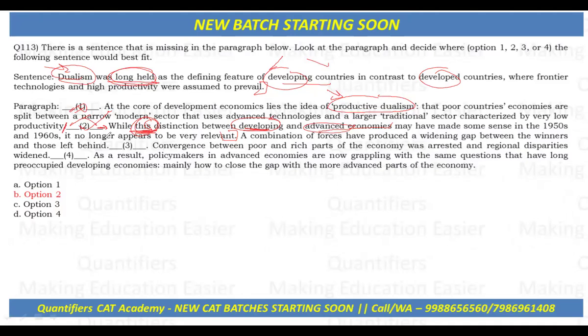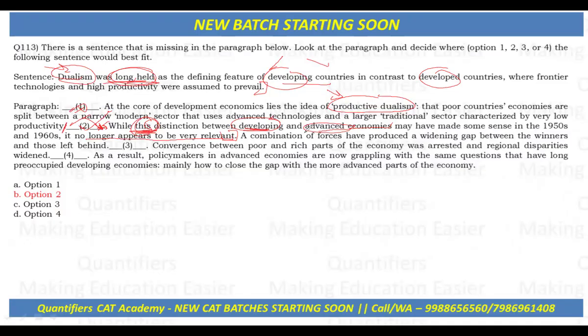And then later on it says that it is no longer relevant, it is outdated now, right? Outdated, and here it was long held, so long held means that it is not applicable right now. So that's the same case, we can see a lot of resonance here in blank number two, and that's the reason the sentence fits in blank number two.